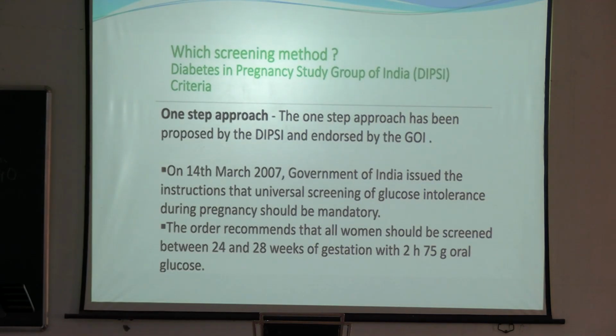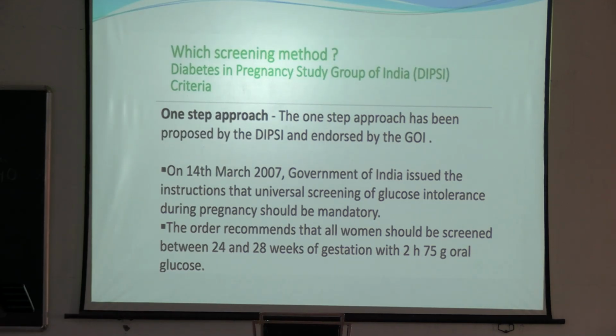But in India, we follow the DIPSI guideline. What is DIPSI guideline? Diabetes in Pregnancy Study Group of India. We only use a one-step approach. The one-step approach has been proposed by the DIPSI and endorsed by the Government of India. In 2007, the Government of India issued the instruction that universal screening, that is every pregnant patient, will be screened for glucose intolerance during pregnancy. The order recommends that all women should be screened between 24 to 28 weeks of gestation with 2 hours 75